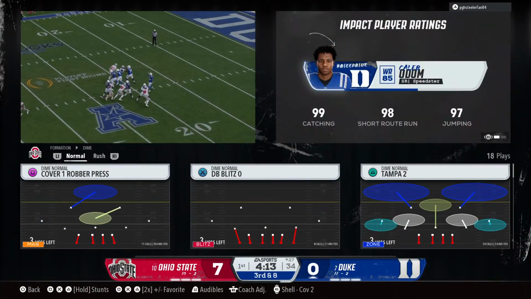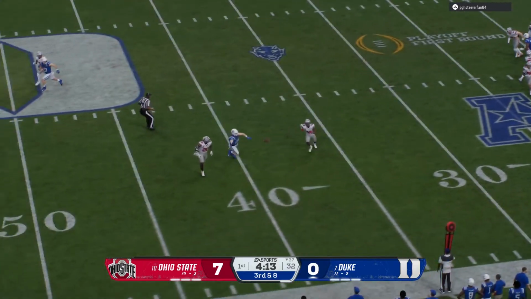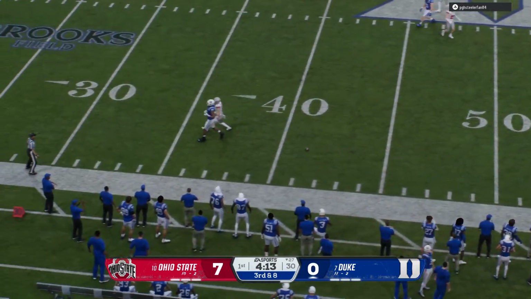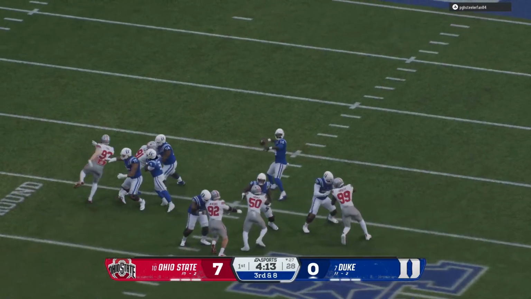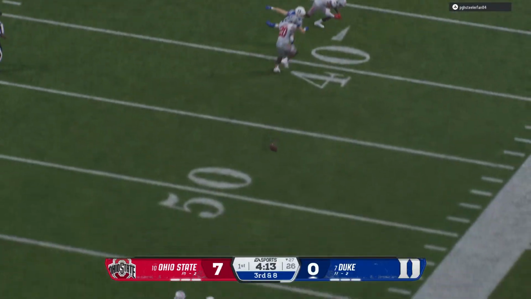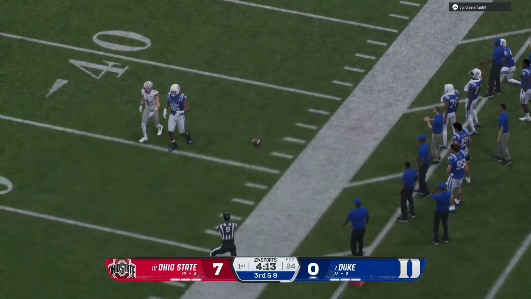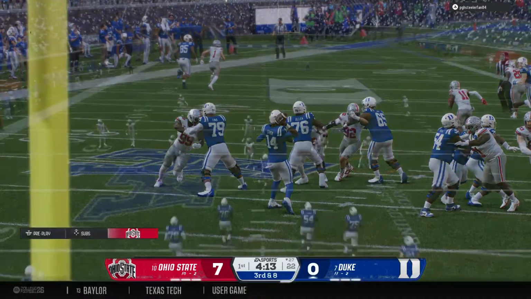Well, they don't make the completion here. The timing seemed to be off between the quarterback and the receiver. But, man, this defensive coordinator, he may want to consider getting more pressure on this quarterback by changing some things up. He's got a lot of time back there to throw the ball. And eventually, that's going to cost you.